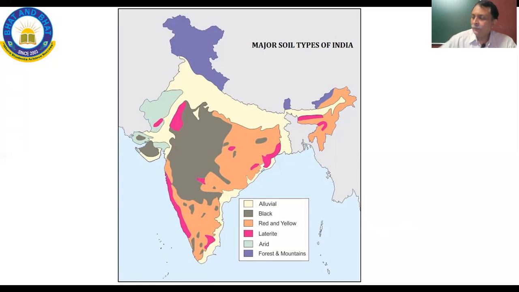The other one, please note down individual areas where individual maps are also given in the textbook. Please refer to each of these individual maps. You have maps for alluvial soil, black soil, red soil, and laterite soil. There are 4 different maps in the textbook, so please refer to them also. Okay.